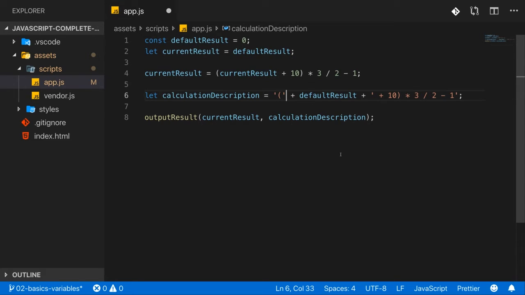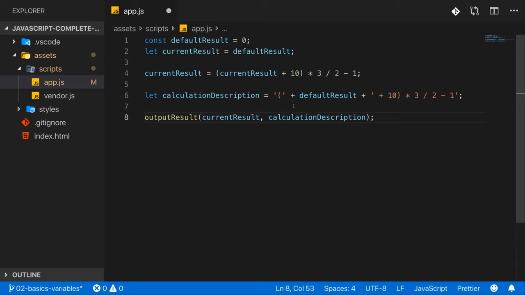Now we'll dive into strings again and again throughout the course because there are more things you can do with them. One thing I want to do right away is restructure this string. We're building our string here with 3 pieces of text, you could say, with the opening parentheses, with this text thereafter, and with the value that's stored in default result.